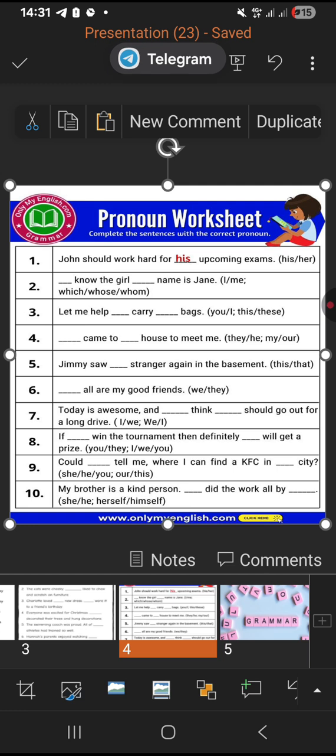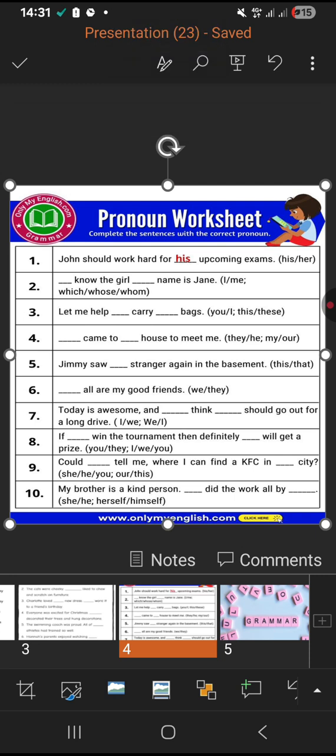Let me help you carry these bags. Why not this bag? Because it is plural. That is why these bags. They came to my house to meet me. Or they came to our house to meet me. Or they came to my house to meet me. Okay. They came to our house to meet us. Then we will write our house.